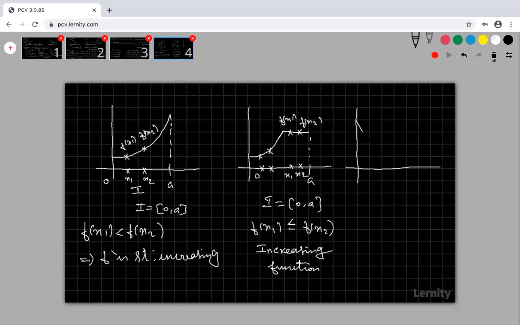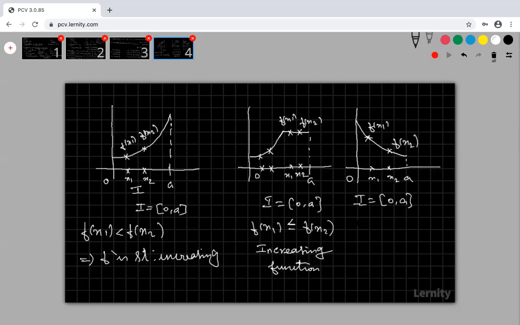Suppose my graph is coming like that. All these are examples only. This is my a, this is my 0, and my interval is 0 comma a. Suppose I am taking any two values x1 and x2, with x1 less than x2. This is my f of x1 and this is my f of x2.